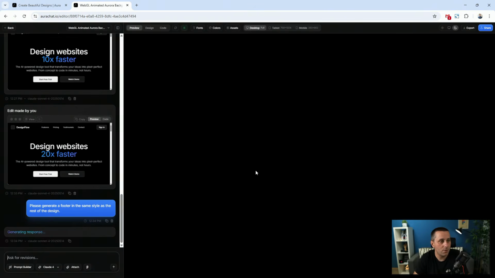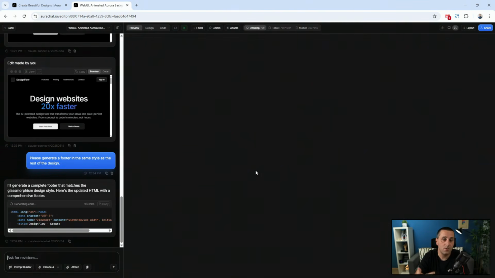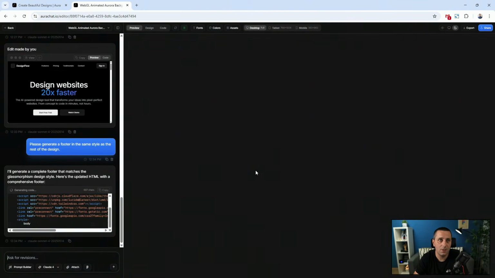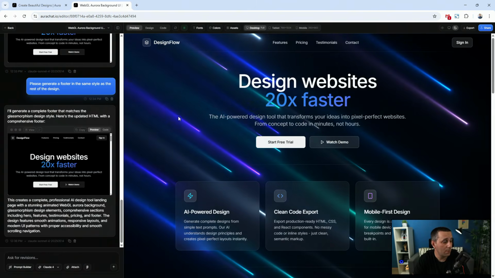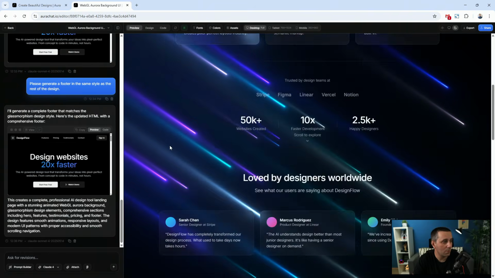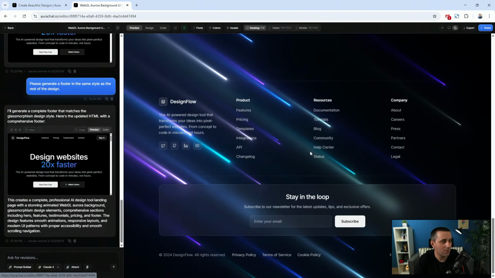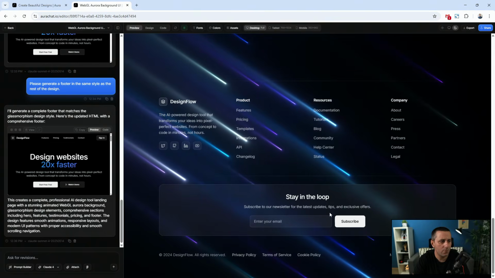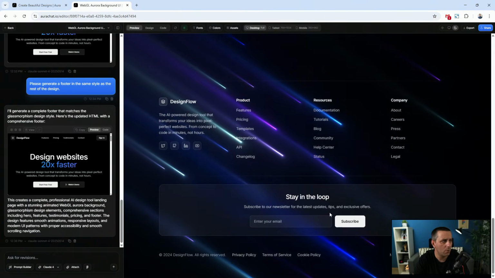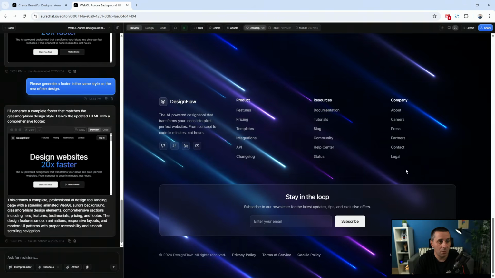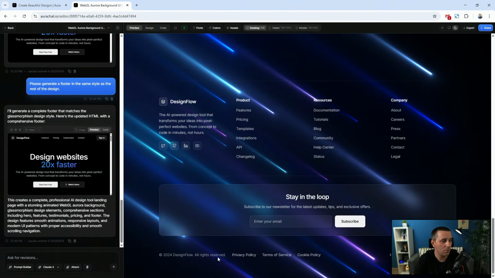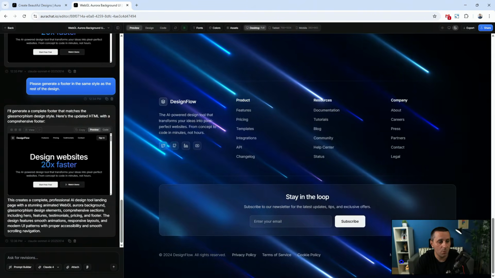Hit enter or return, and now it's going to regenerate the entire website again, because it has to add the footer at the bottom of the page. And now that it's finished generating, what I want to show you is, if I scroll all the way down, you can see that now we have a footer, but it's different than it was before. All I want is just this with different categories, with different pages, and then I maybe want this,